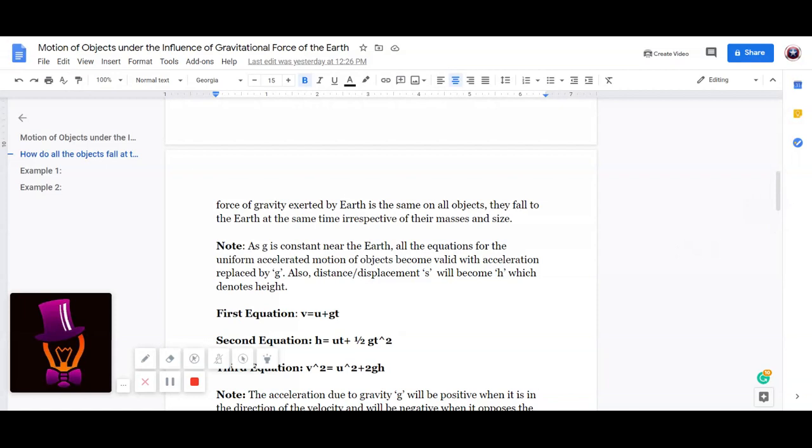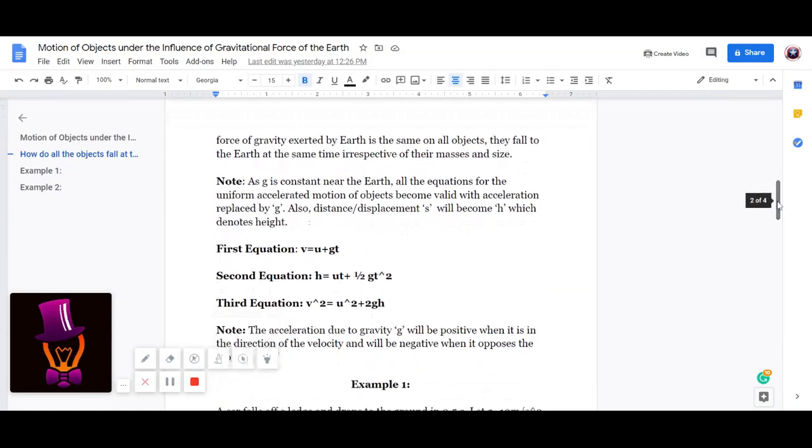Also, distance or displacement. In the previous chapters, s denoted distance or displacement, but over here it denotes height, which is denoted by h. So therefore, the first equation was v equal to u plus at, but since a gets replaced, it's v equal to u plus gt.